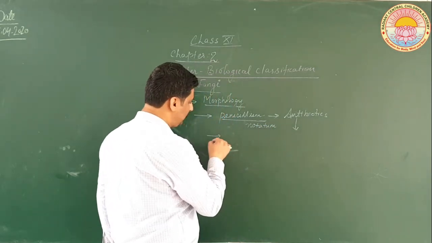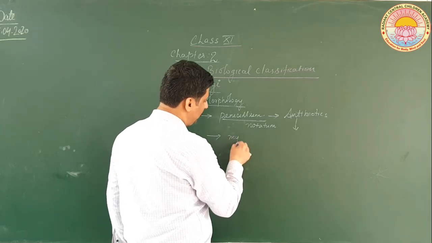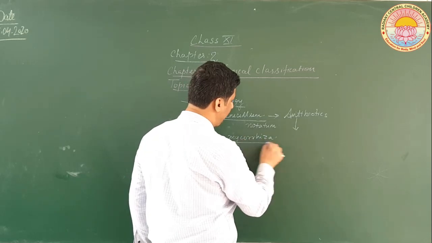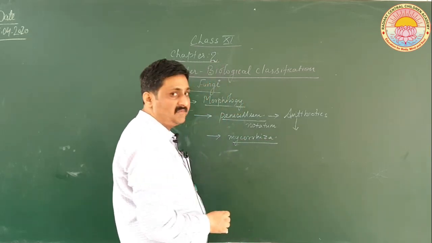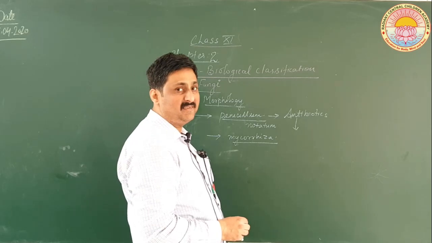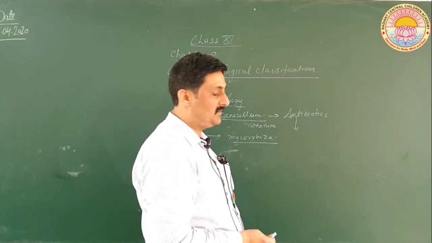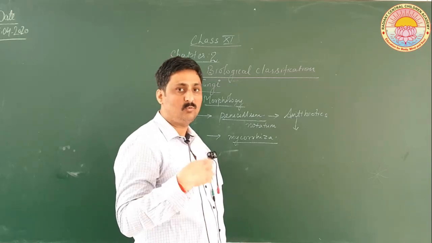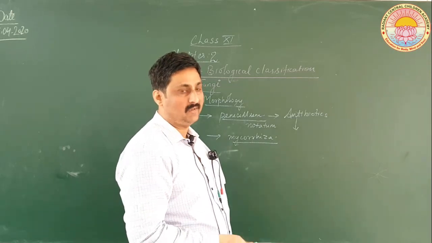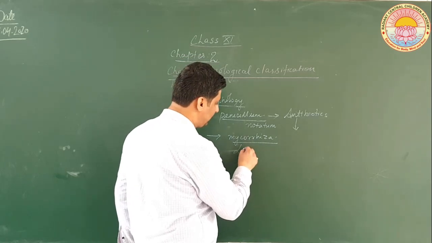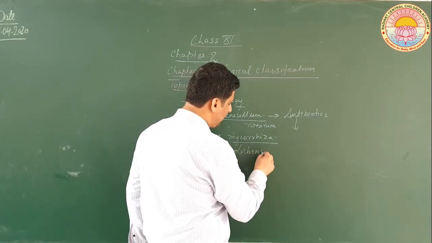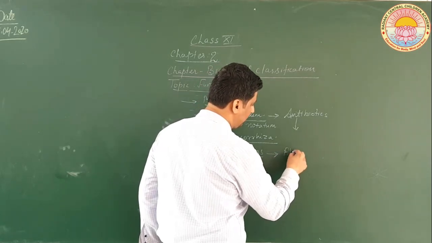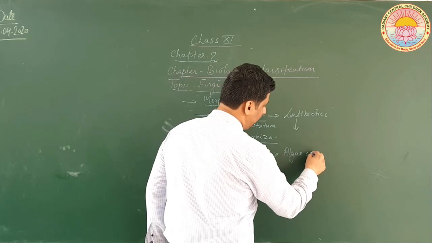Then there are certain fungi, mycorrhiza, which have been found to live as symbionts. You must have heard about this term, symbiosis. Now, certain fungi live in association with the roots of higher plants, such as mycorrhiza. You have heard about lichens, that is symbiosis between algae and fungi.